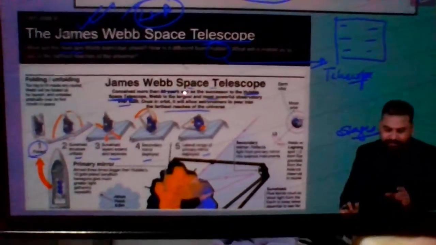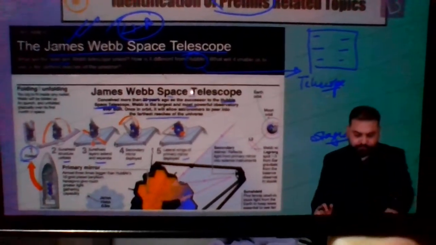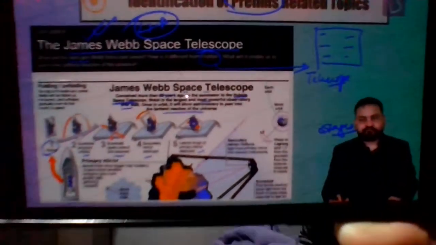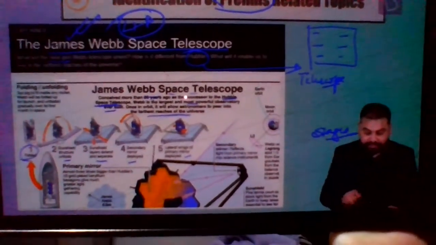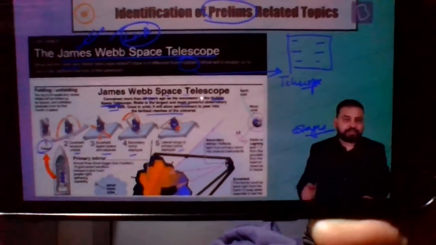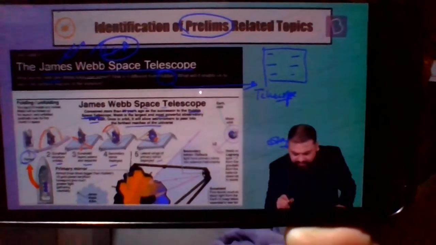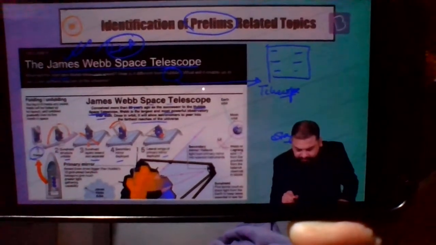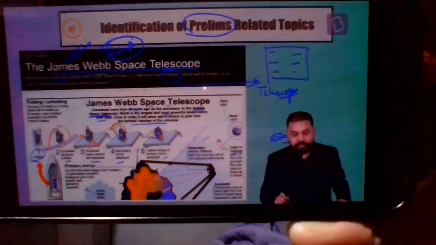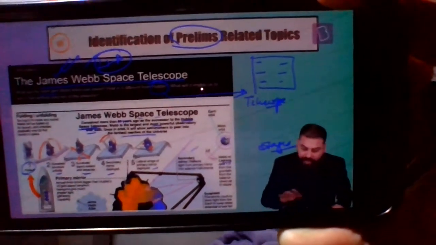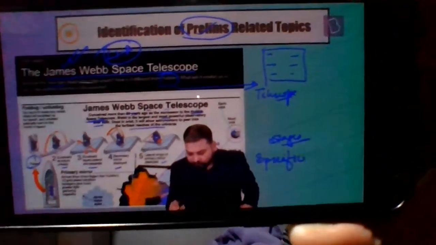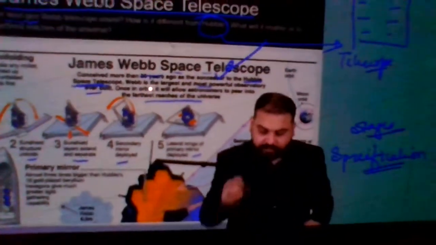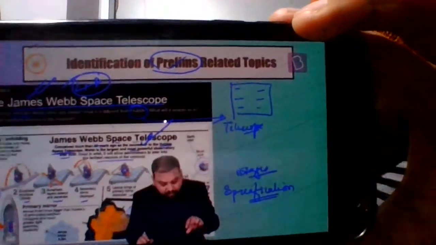Now, look at this. If I am asked tomorrow about this particular thing, maybe in prelims, the question can come on how many stages there are, or how these stages are arranged. Similarly, you can see a lot of information is given about L2, the Lagrange point, and the sun shield. On all these the knowledge is given. So I'll have to identify, okay, based on this, they may ask some specification about this particular telescope. So I'll remember those small points.